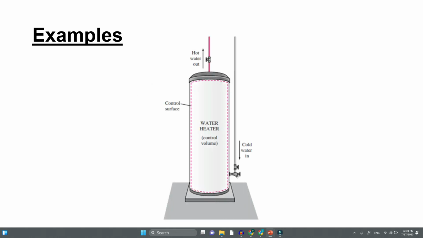Take once more the example of the water heater. Here you can see that we have taken an imaginary area, that is the control volume. Water is coming into this imaginary control volume and hot water is going out, and this imaginary area is called the control surface. So I have just shown here the control volume, the region.